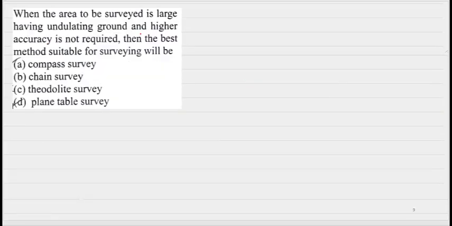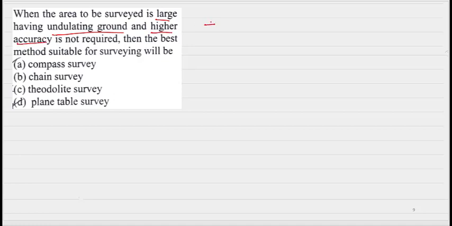I hope tumaloge bujhisa. So the next question swa ki hoy, when the area to be surveyed is large, having undulating ground and higher accuracy is not required, the best method suitable for surveying will be. Area ki koise large aru undulating mane saman area nohoy aru ki koise higher accuracy na lage.